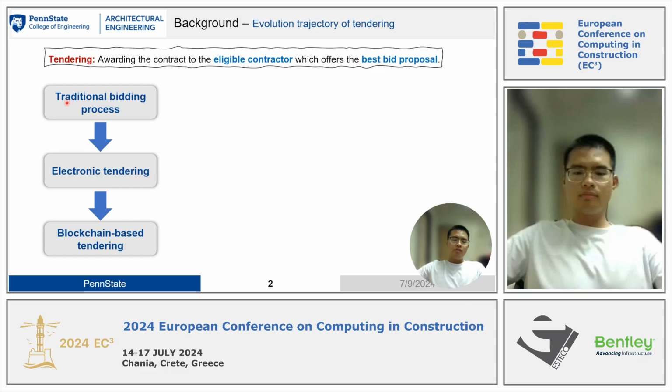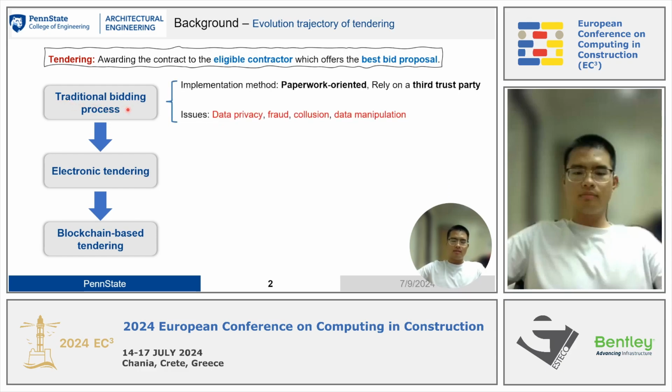The first stage of tendering is the traditional bidding process. The implementation method of this stage is paperwork oriented and relies on a third trusted party. And some issues for this method are data privacy, fraud, multi-party exclusion, and data manipulation.